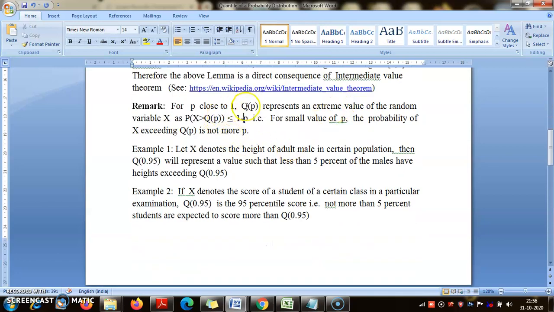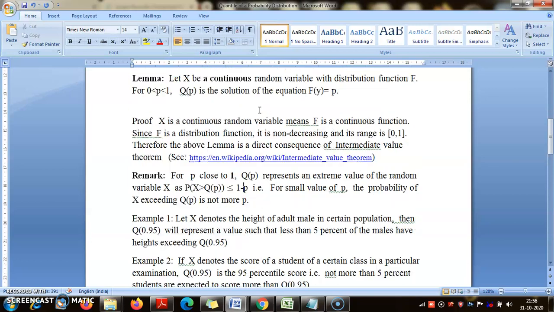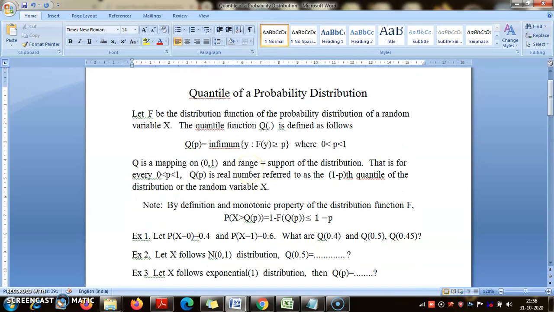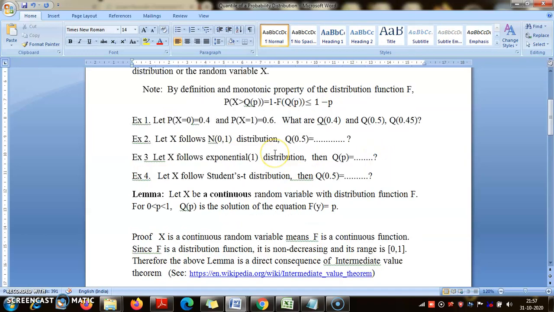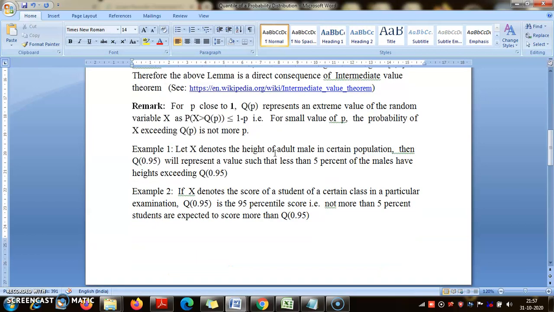You can see why: if p is, suppose, 0.99, you will have to search for that value where F is about 0.99, but F cannot go above 1, so you will have to go to the extreme right to find such a value of y. Therefore q_p has to be a very large number for p close to 1, and for p close to 0, q_p will be a small number.